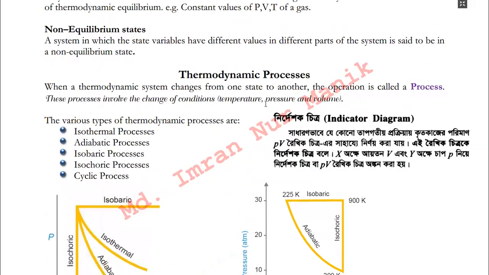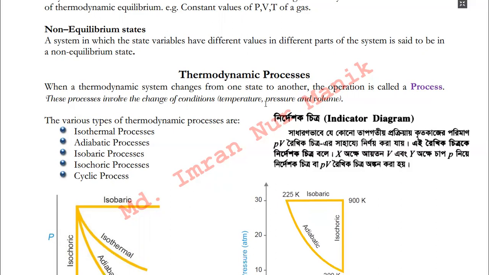Thermodynamic process. What is a thermodynamic process? Whenever a thermodynamic system changes from one state into another state, this operation, that means this changing, is known as the process. Whenever any thermodynamic system changes from one state to another state, this operation is known as a thermodynamic process.